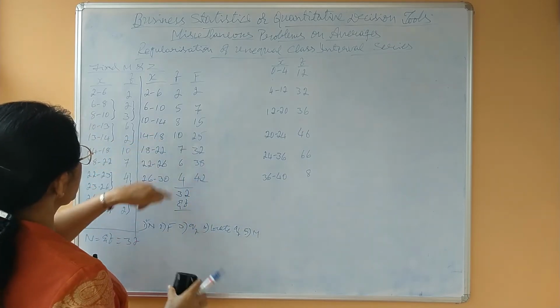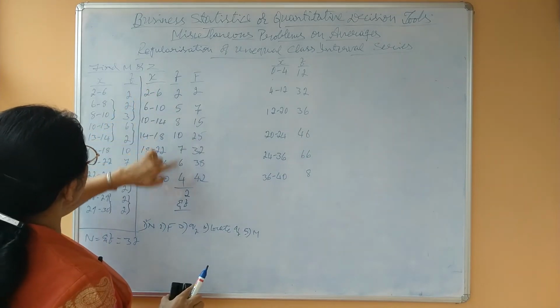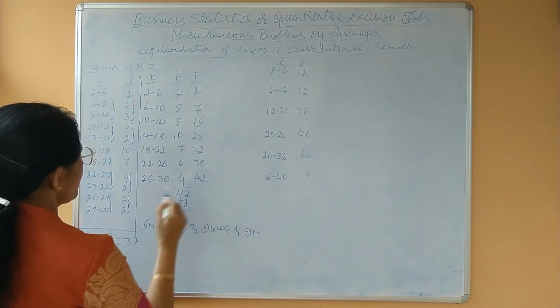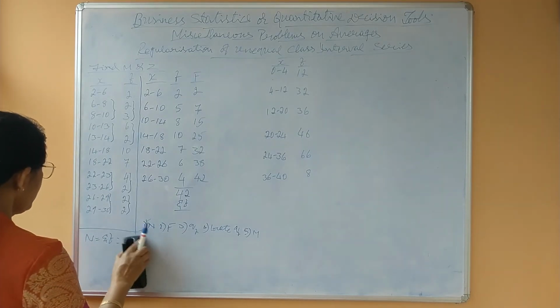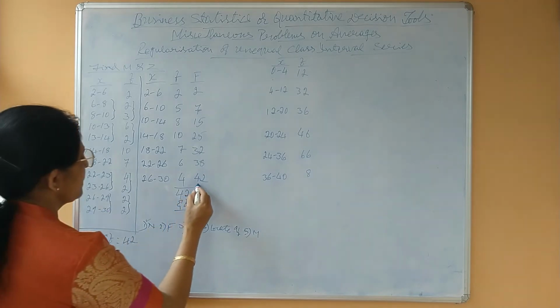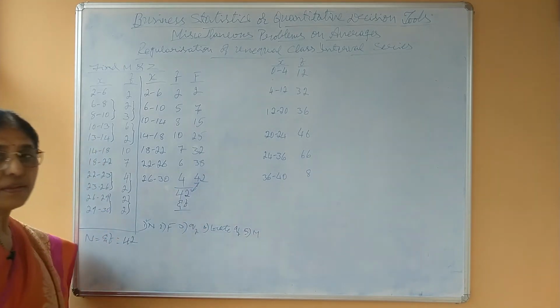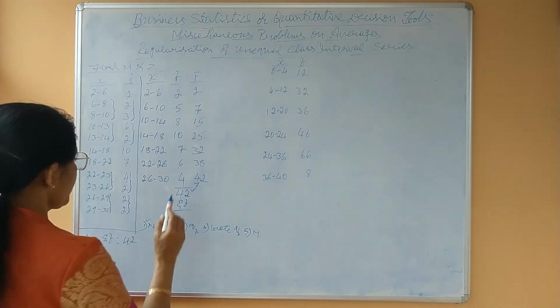Now you check here, it is not 32, it must be 42. Yes, it is 42. Okay. Now n equals sigma f equals 42. Now these two must be one and the same. Okay. Now second step is over.